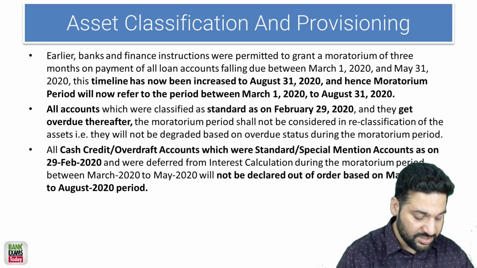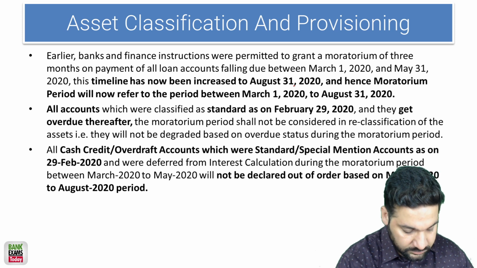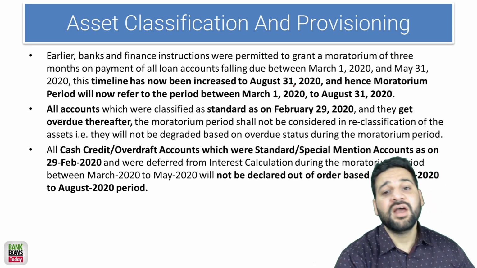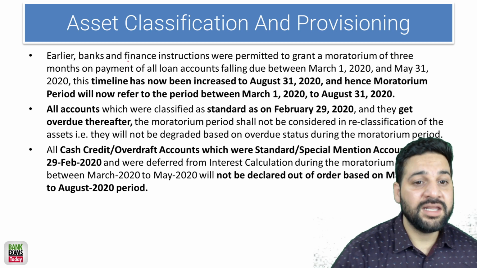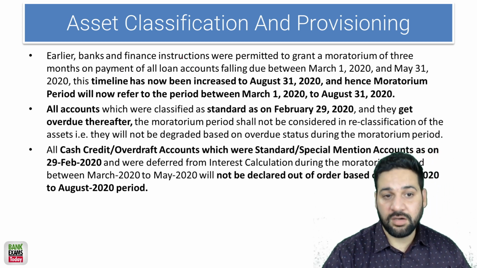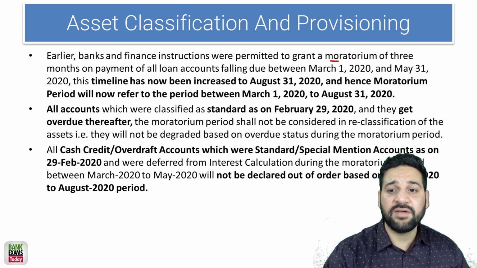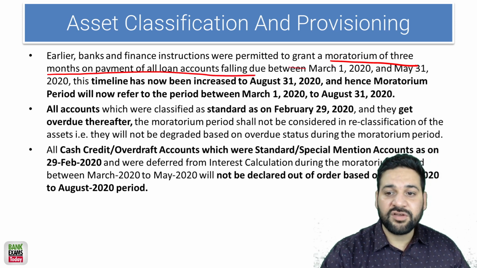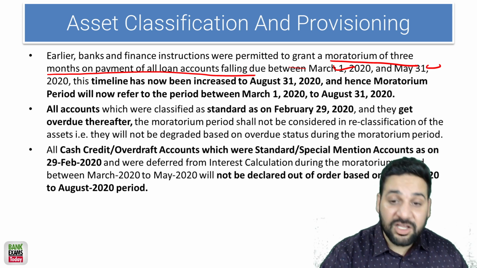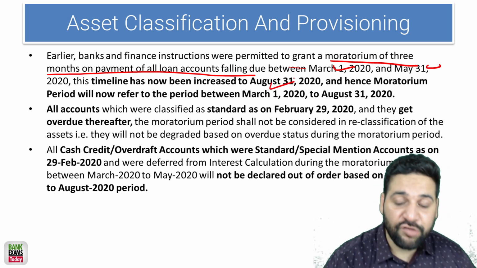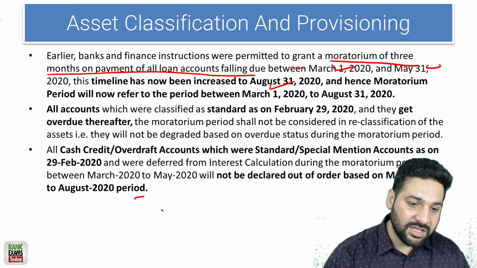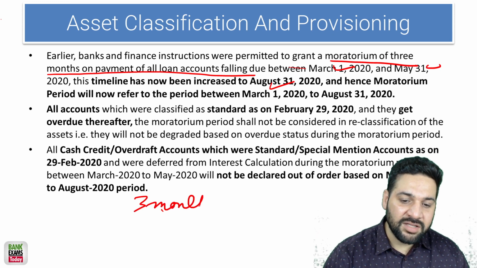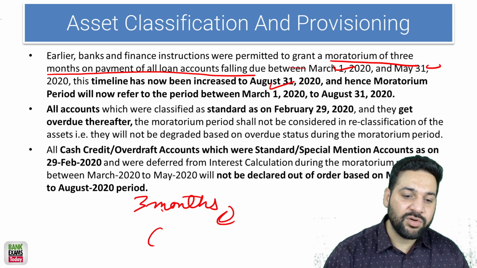Asset classification and provisioning. Earlier, banks and financial institutions were allowed to give a moratorium of 3 months on payment of all accounts between 1st of March and 31st of May. This has been increased to 31st of August 2020. Earlier it was 3 months. Now an additional 3 months has been given for the moratorium. Now the total is 6 months.